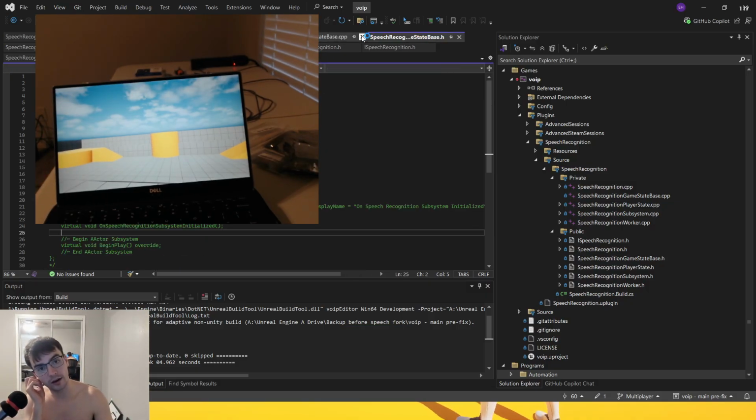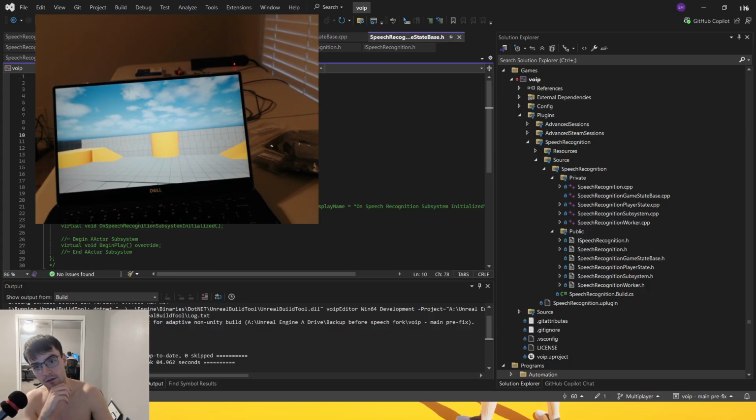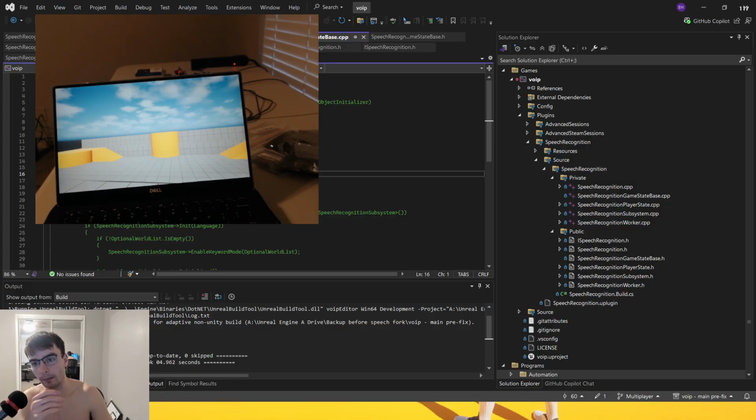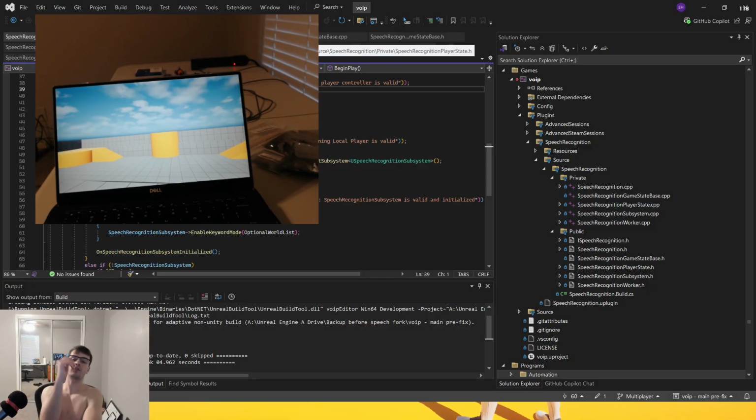So what I did was I literally copied all of the logic verbatim from the game state base here. This is a class that inherits from game state base. It's just customized. It's its own class, but that's what it inherits from. And it had all this logic, these properties and these functions. And it had all these checks and whatnot, so that when it's created, it creates that subsystem, and then boom, it goes. So I copied that and at first, what did I do? At first, I tried to put it into the player, and that wasn't working. I tried to put it into the player controller, that wasn't working.